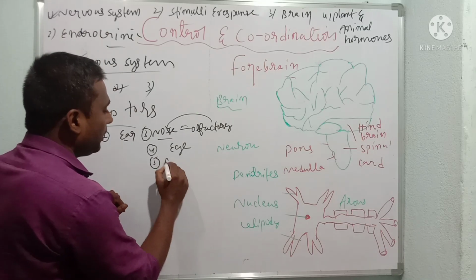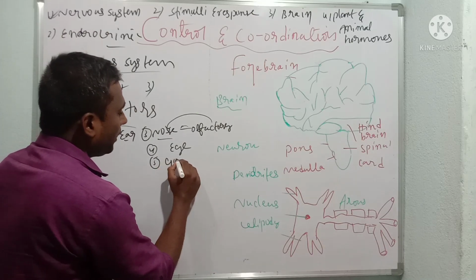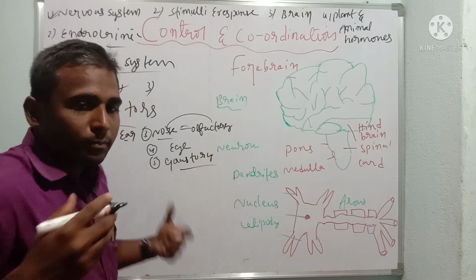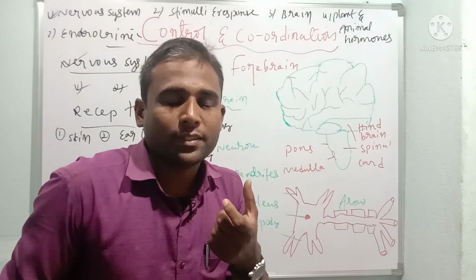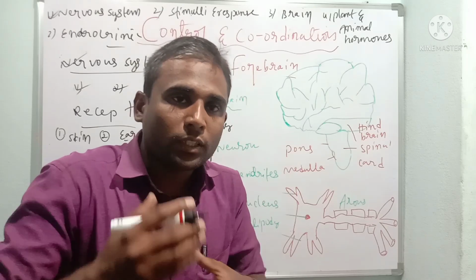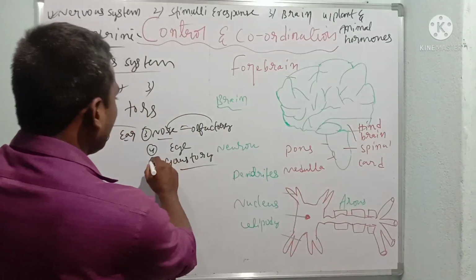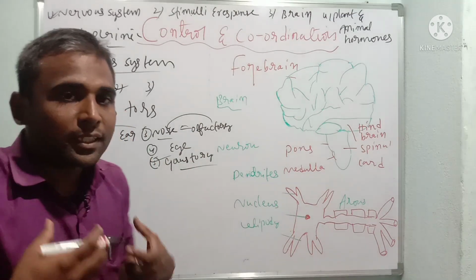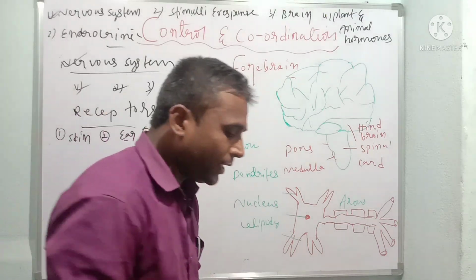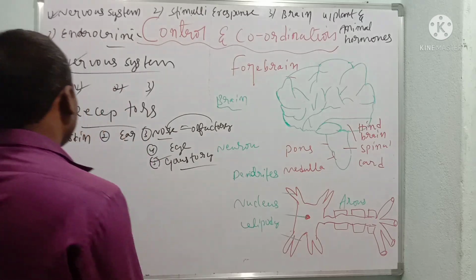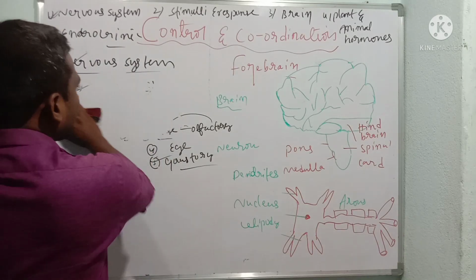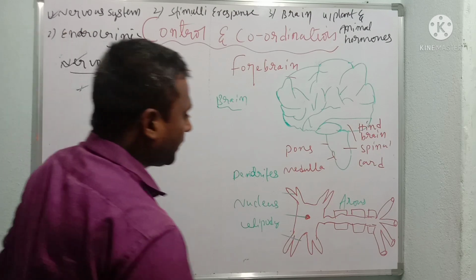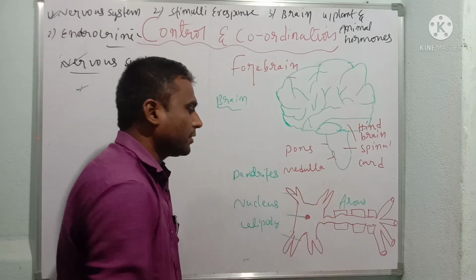Last but not least, gustatory organs. What does gustatory mean? Taste, sweet, salt. The sense of taste is by the gustatory organs. So this is all about the receptors present in our body. After that, we are going to understand a very important part of our brain, called neurons.